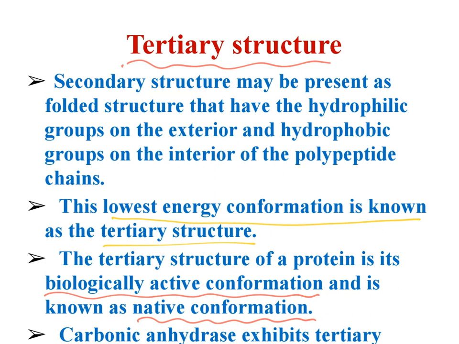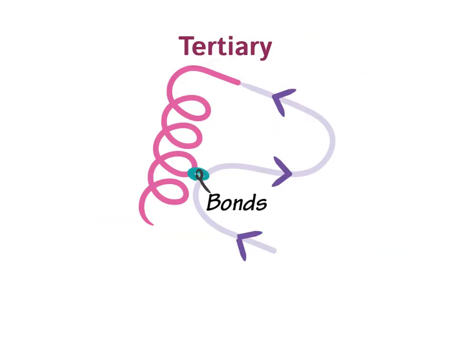Carbonic anhydrase exhibits a tertiary structure. So here I am taking one protein which has alpha helix and beta pleated structure. These are folded in this fashion. This is the stable or lowest energy conformation of the particular protein. And it is stabilized due to secondary bonding interactions. It may be hydrogen bonding, electrostatic interaction, hydrophobic interaction, or disulfide bonds. Based on this, the folded structure is stabilized into a lower energy structure that we call the tertiary structure.